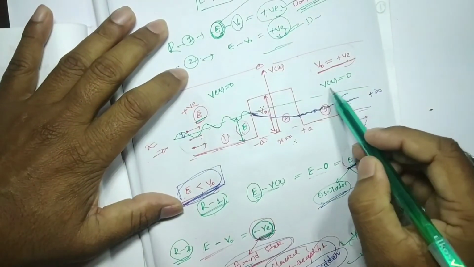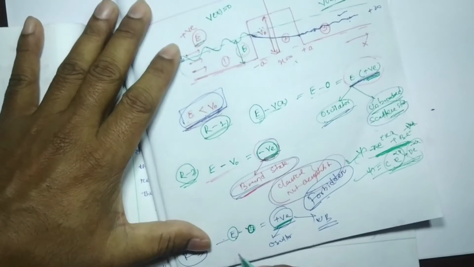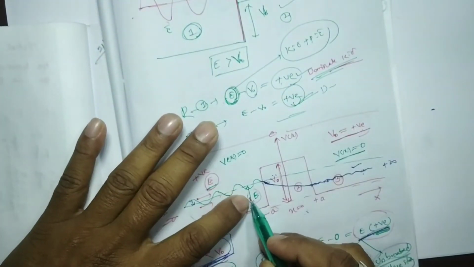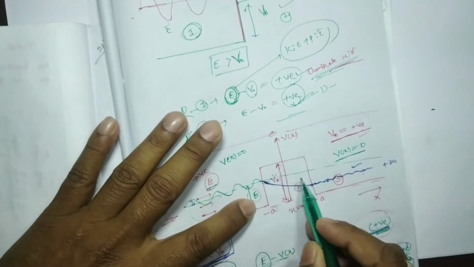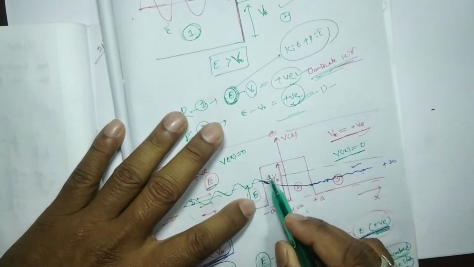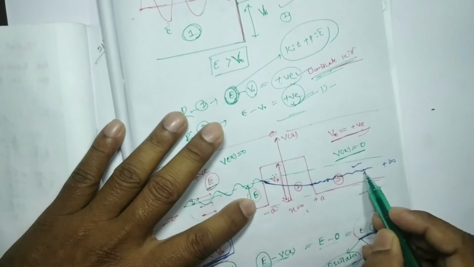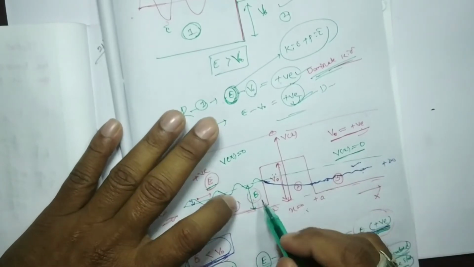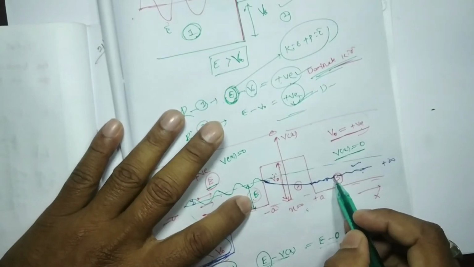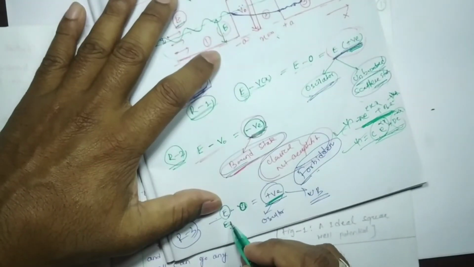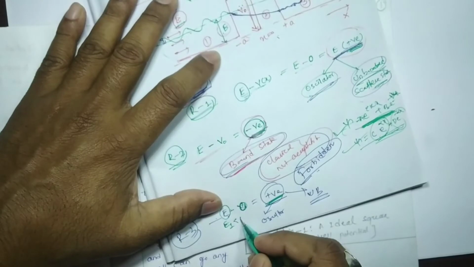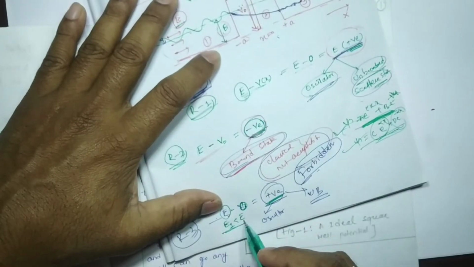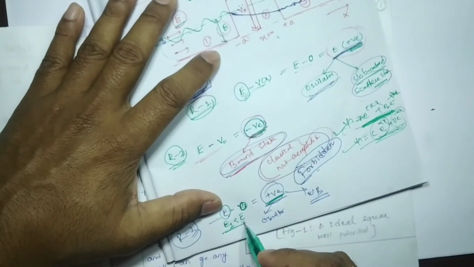In region 3 there is no potential, so this energy can also be written as E1, because this is the total energy, and from it some energy is absorbed due to the presence of this potential. When it transmits through region 3, the total energy will be reduced. So we can say that E1 is less than the initial energy at the time of incidence.